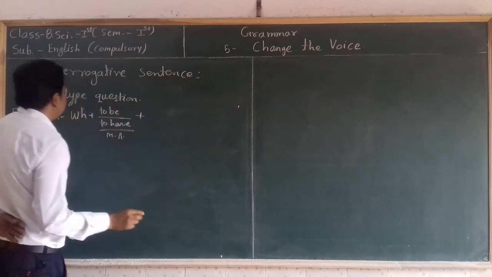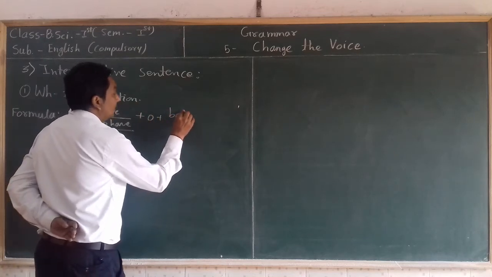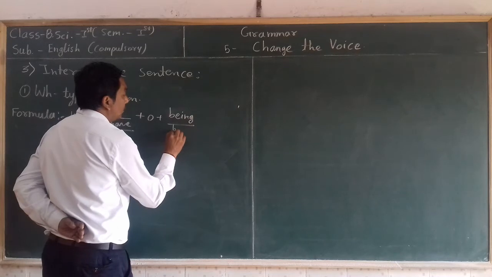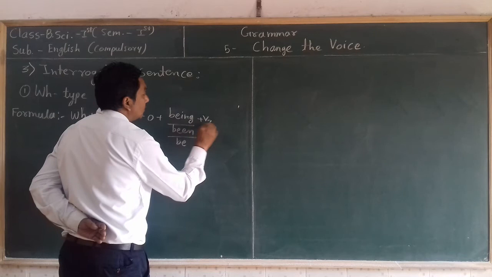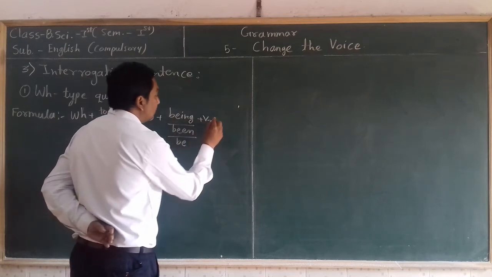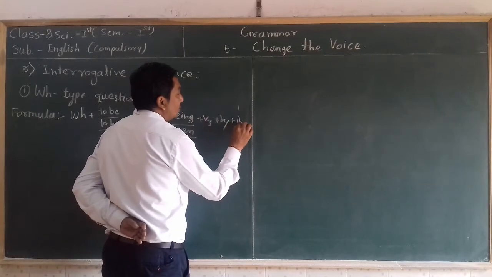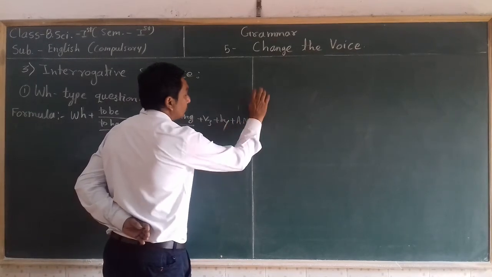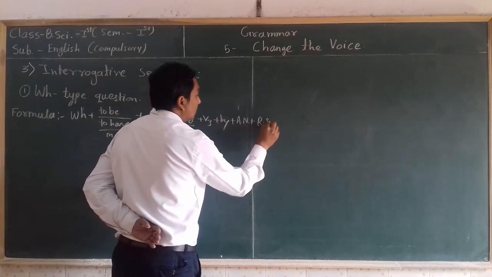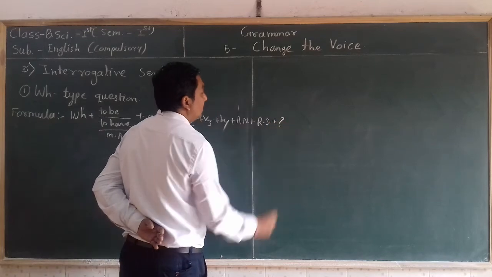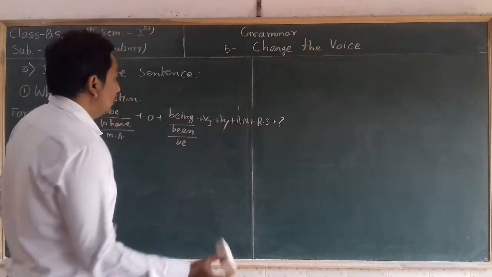When object, then being or been or be, V3 past participle of verb, by, plus accusative of nominative, plus RS, rest of the sentence or remaining sentence, plus question mark. This is the formula for double step question.